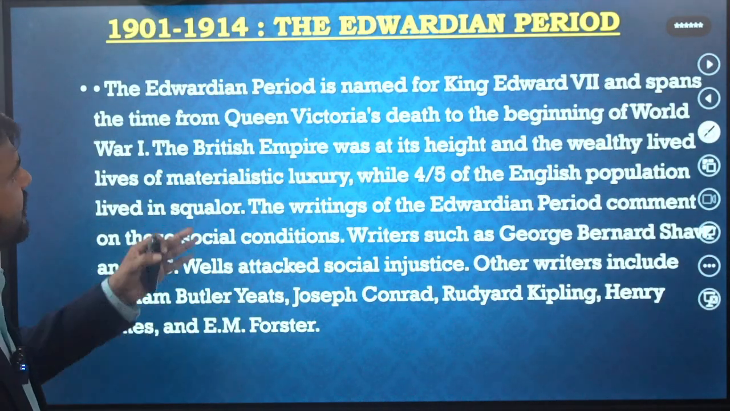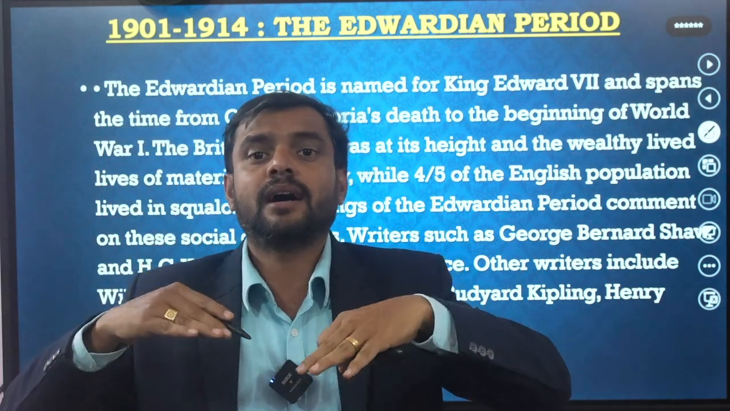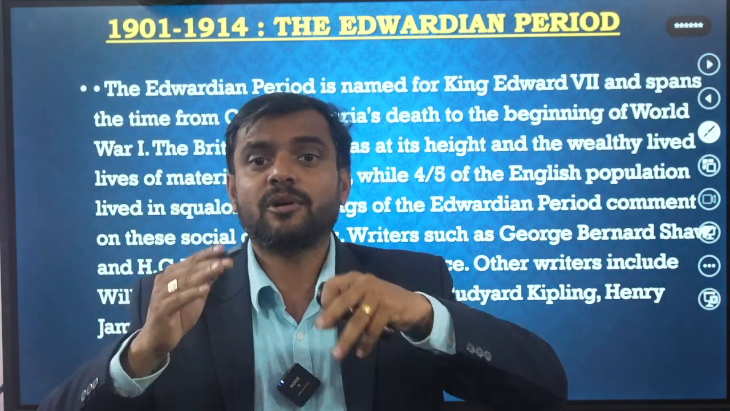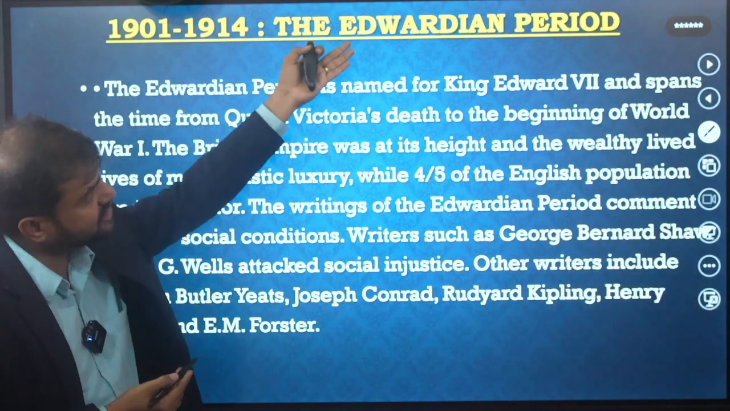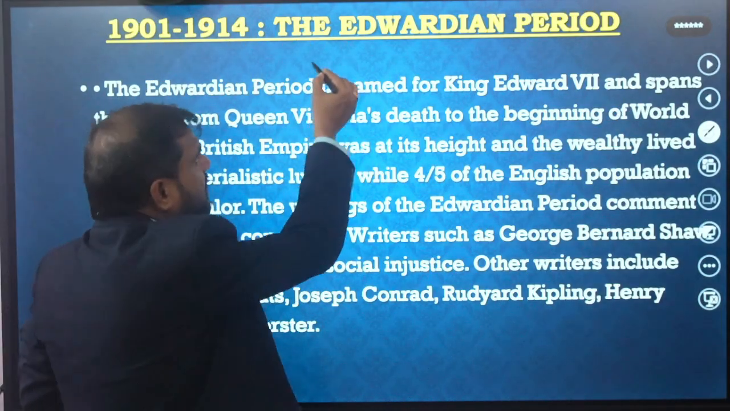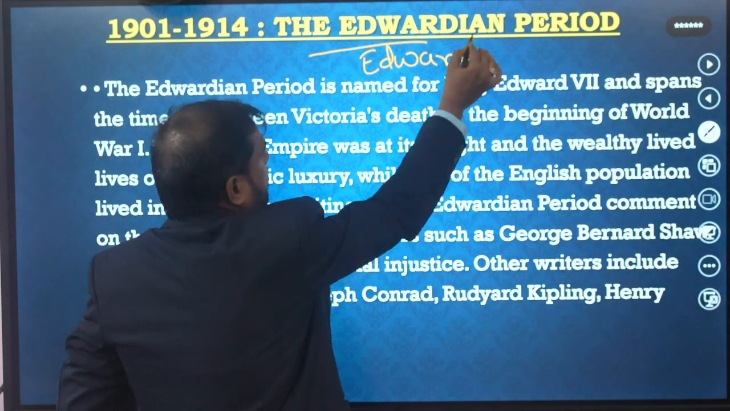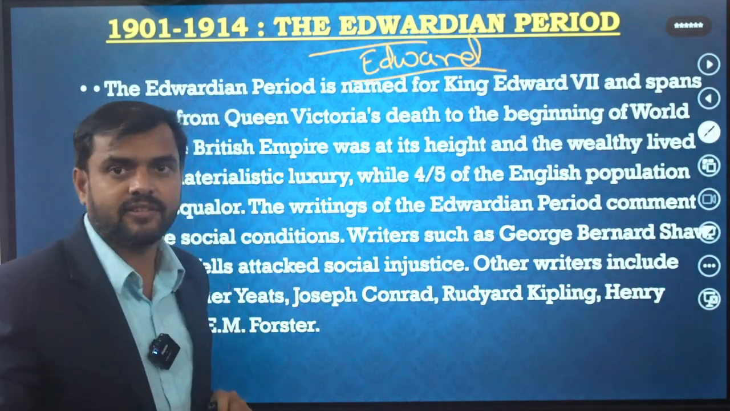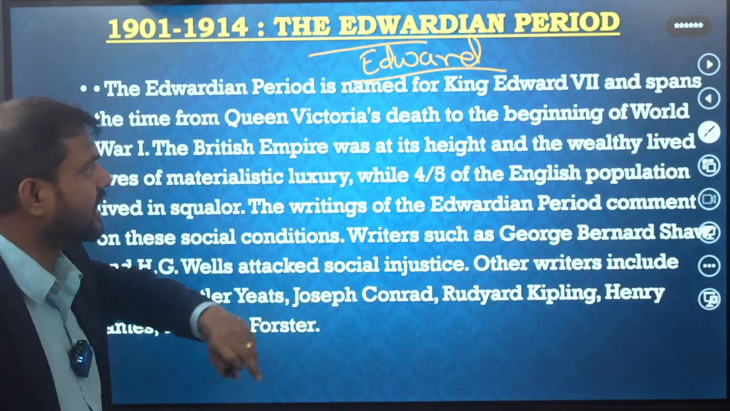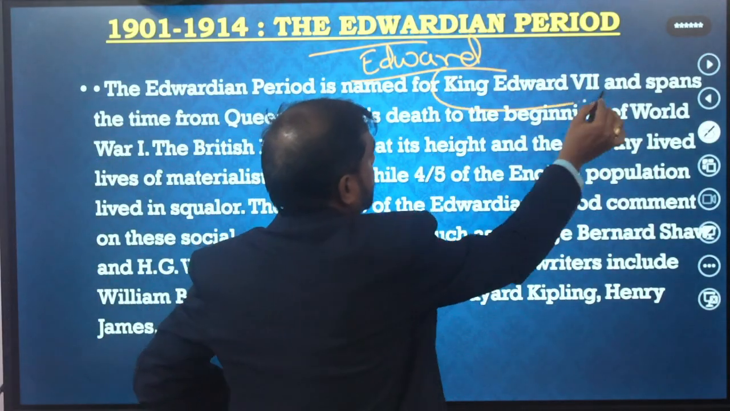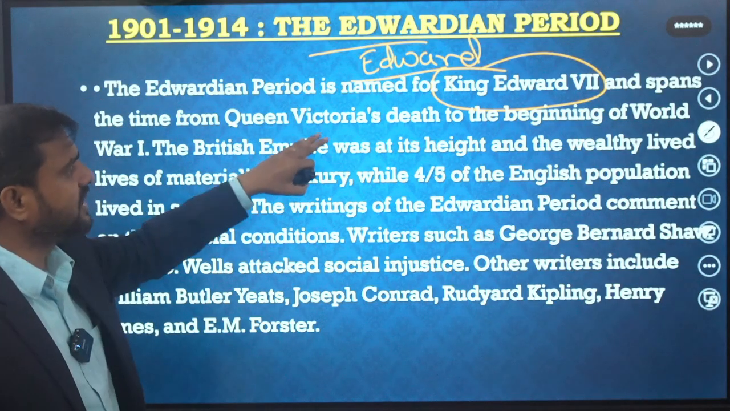And after this period, the end of the Victorian period, the modern period started. In the modern period, the first period comes from 1901 to 1940. That is called the Edwardian period. Why? Because Edward became king of England. After the death of Queen Victoria, Edward became king. That's why King Edward VII became king. So that's why this age is called the Edwardian period. The time of Queen Victoria's death.